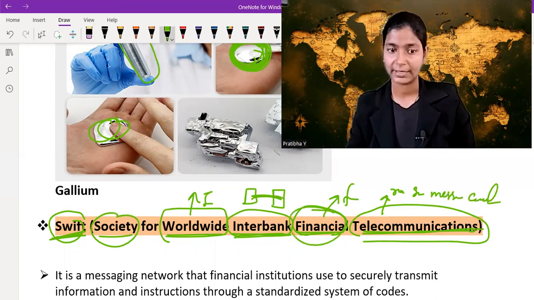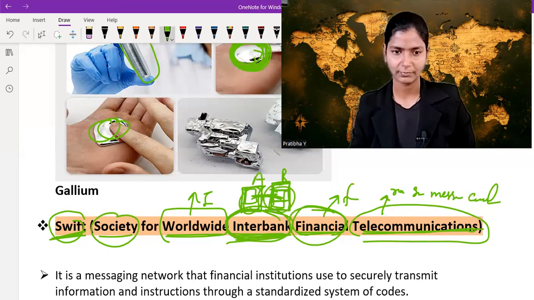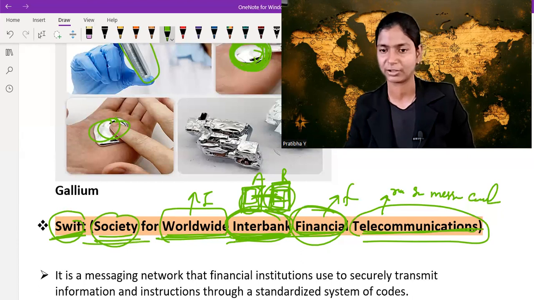So financial interbank, that means within that bank to that bank. See, bank A, bank B. So between the two banks, interbank, then worldwide, and then society. It's a Society for Worldwide Interbank Financial Telecommunication.